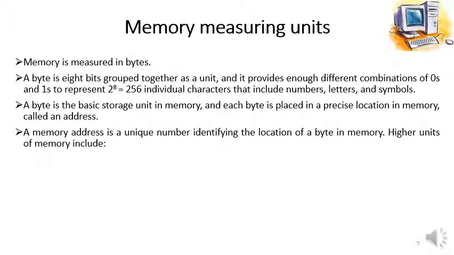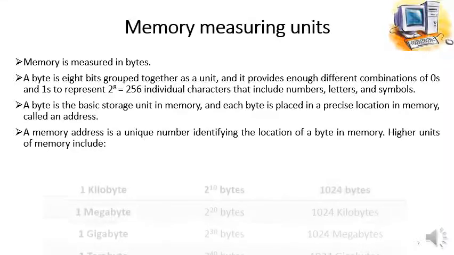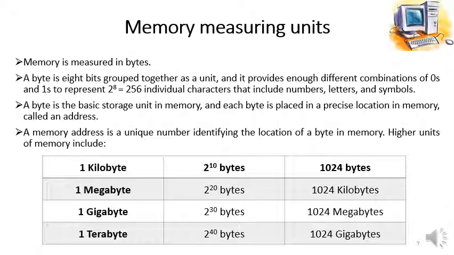So higher units of memory include 1 kilobyte. Kilo stands for 1000, but here it is equivalent to 2 raised to the power 10 bytes, which is actually 1024 bytes. 1 megabyte is a higher unit as compared to the kilobyte, and it is equal to 2 raised to the power 20 bytes, while in terms of kilobytes it is equal to 1024 kilobytes.